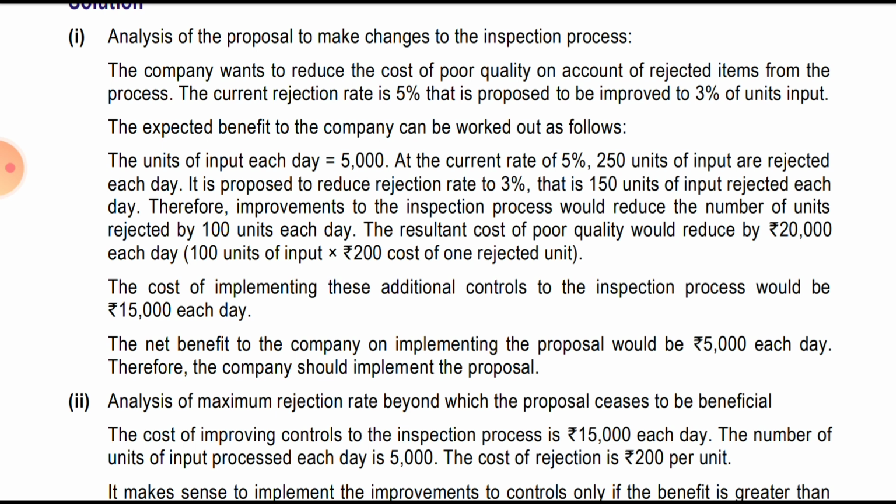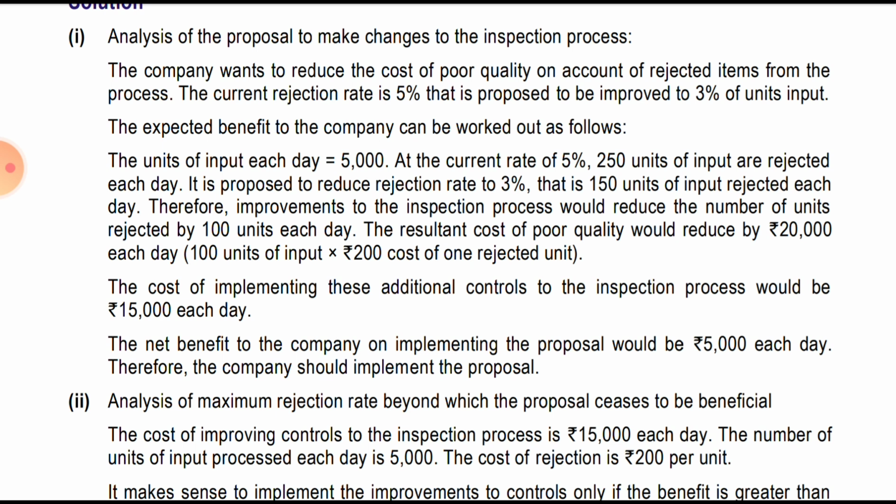Therefore the improvement of the inspection process would reduce the number of units rejected by 100. So earlier it was rejecting 250, and now it is rejecting 150, so we are benefiting with 100 units each day. The resultant cost of poor quality would be reduced by 20,000 each day.